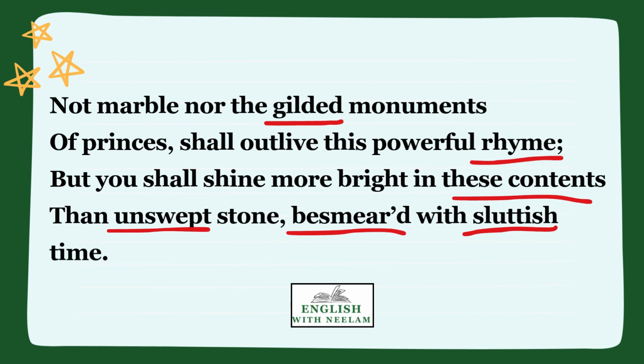The poet says unswept stone, uncared for, ignored, will wear out with the passage of time, will be destroyed, will be forgotten. But his work, that is poetry, will shine brighter and will remain fresh forever. Through poetry, his friend or his beloved will also shine brighter, will be remembered and praised by everyone.